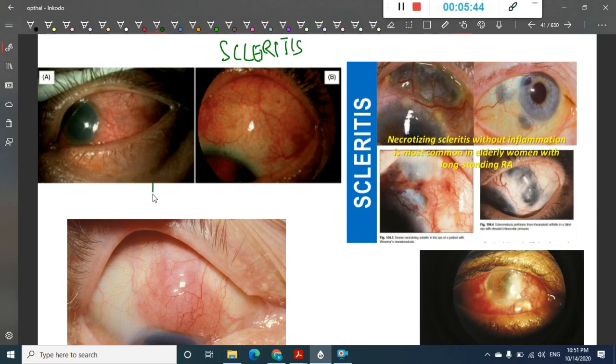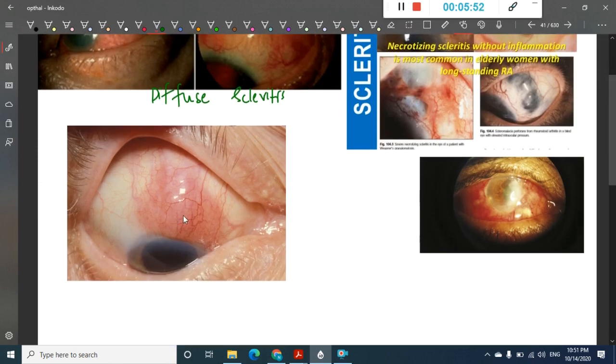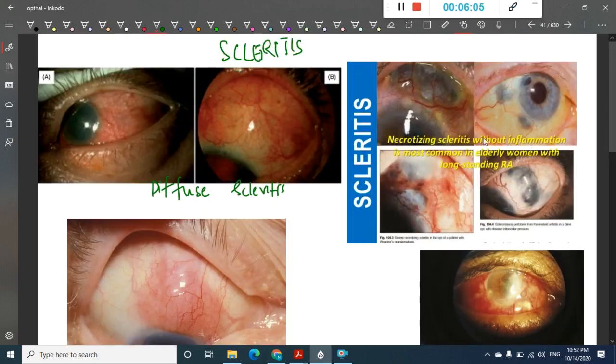Here in this picture we are seeing diffuse scleritis. Then in this picture the inflammation is limited to a nodule, right? So this is nodular scleritis. In both of these there is no necrosis. Now what is necrosis? This is necrosis, and this is the necrotizing scleritis which is seen.